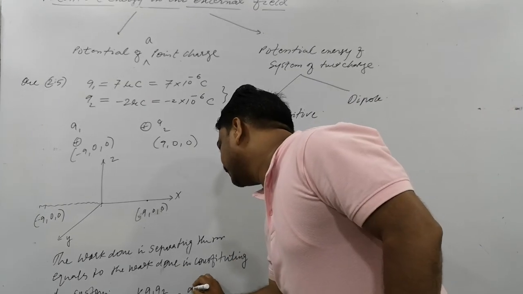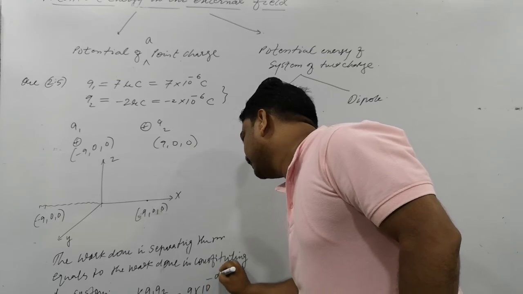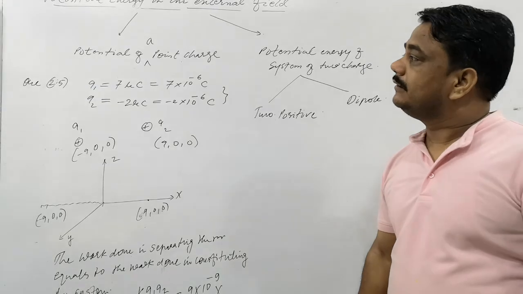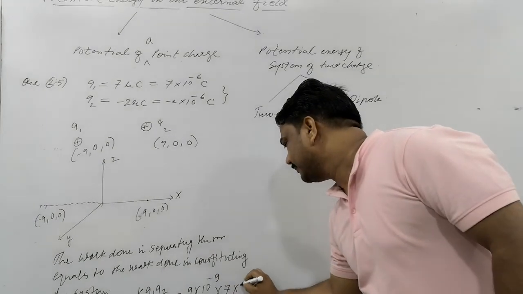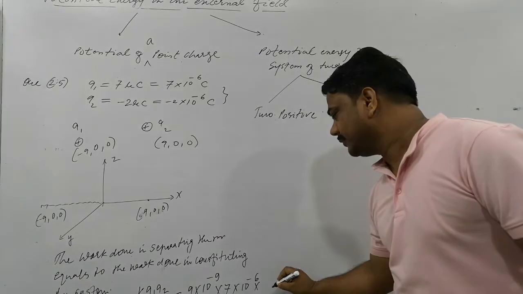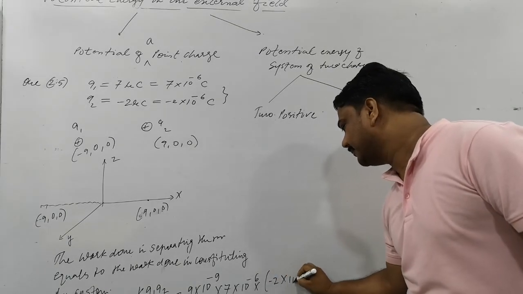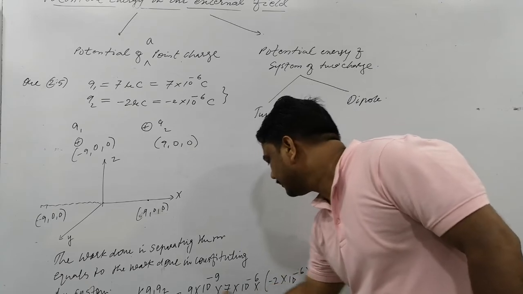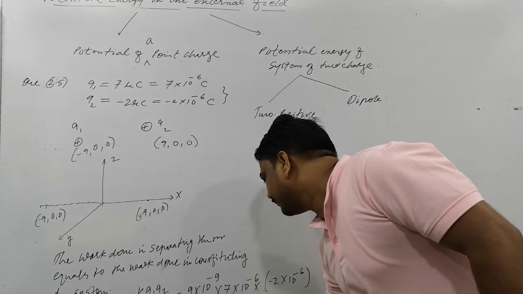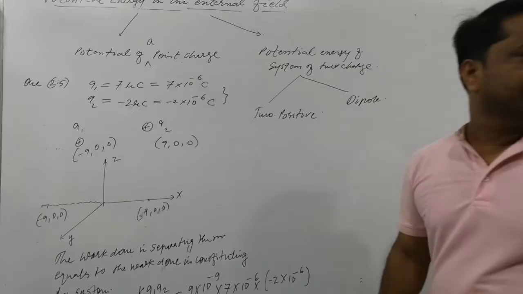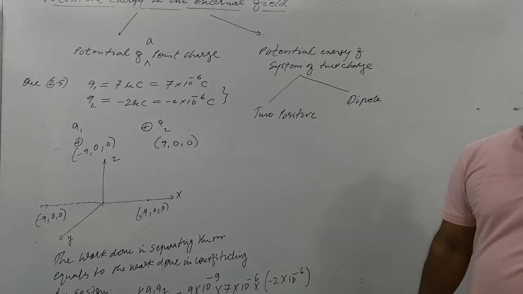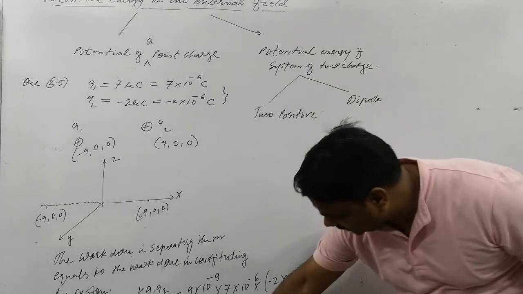So what is K? 9 into 10 to the power 9, and Q1 is 7 into 10 to the power minus 6 coulomb, and next is minus 2 into 10 to the power minus 6, whole divided by the distance between them. 18 into 10 to the power minus 2 meter, and remember, this is not a square.